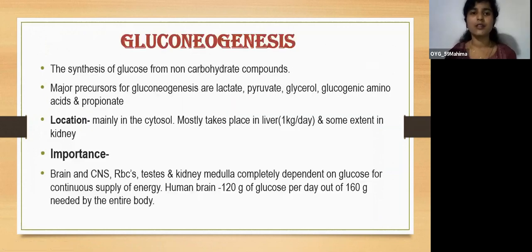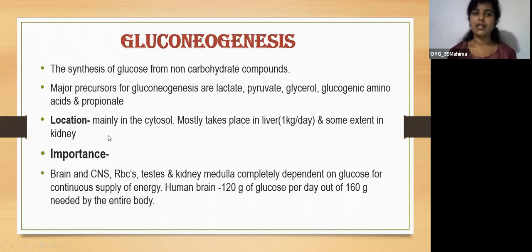So the next pathway is gluconeogenesis. The synthesis of glucose from non-carbohydrate compounds is termed gluconeogenesis. That is, new glucose synthesis. The major precursors for gluconeogenesis are lactate, pyruvate, glycerol, glucogenic amino acids and propionate. These act as the precursors for the synthesis of glucose.